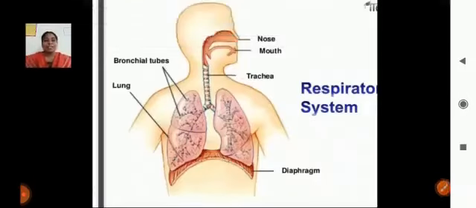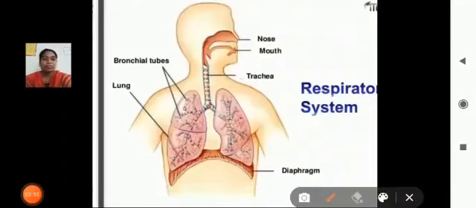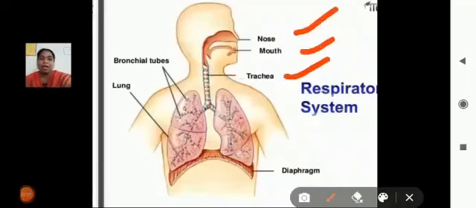And the respiratory system has important organs. What are the respiratory pathway and the important organs? We will discuss them. The important organs in the respiratory system are the nose, mouth, trachea, bronchial tubes, lungs and diaphragm.